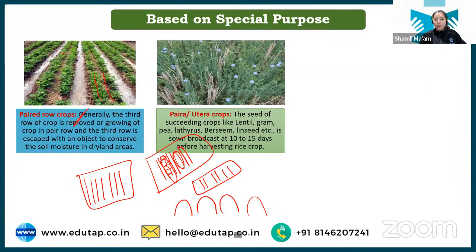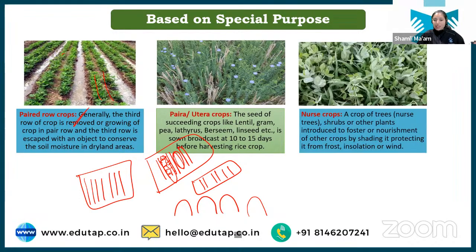Chalo, next we have is Pera and Utera crops. So Pera and Utera crops are basically crops which we sow in a part of the life cycle of a previous crop. Here what we do, before 10 to 15 days of harvesting of the previous crop, we sow the seed of these crops, and then these seed utilize the moisture of 10 to 15 days before harvesting of the previous crop, and then they grow. Okay? So if this type of method is used for growing the crop, that is known as Pera and Utera crops. Clear?